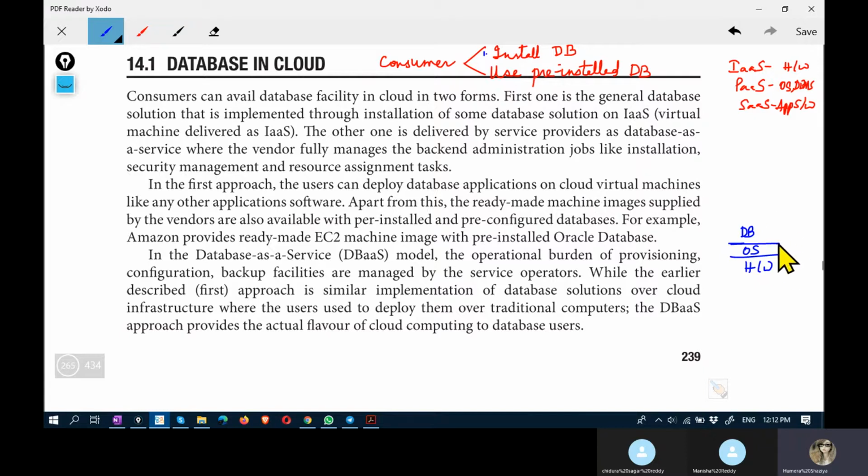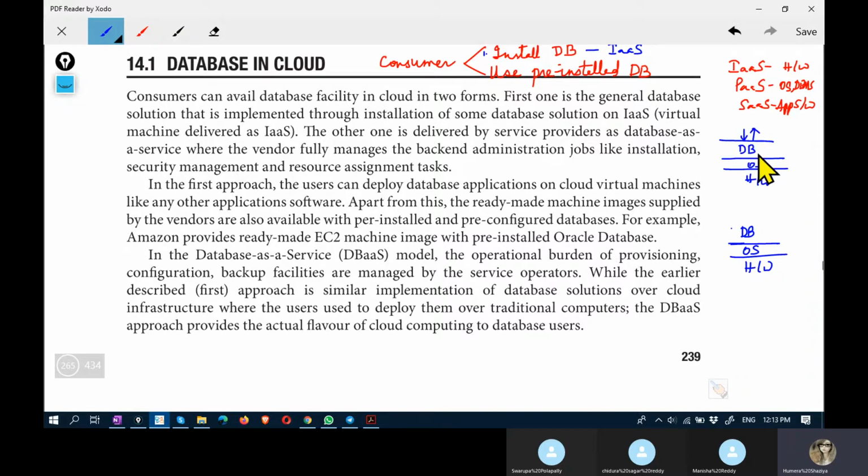So it's all about having a DB on AS. Second one is use of a pre-installed database. Another way is that the provider, on top of hardware and OS, installs a database product, Oracle or MySQL, and then the consumer can create a table on this and retrieve information from it.